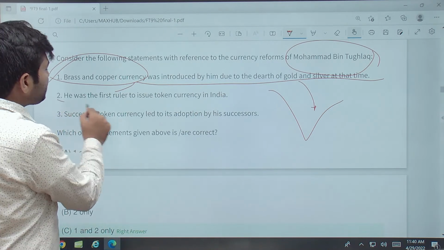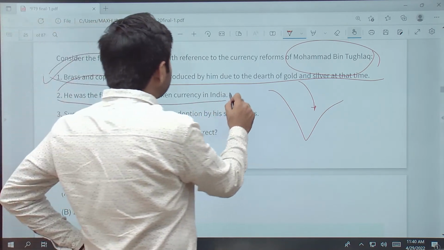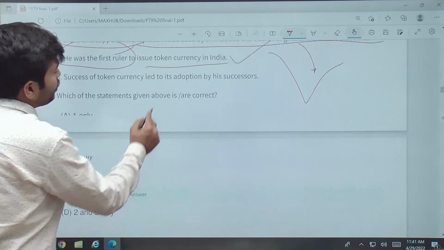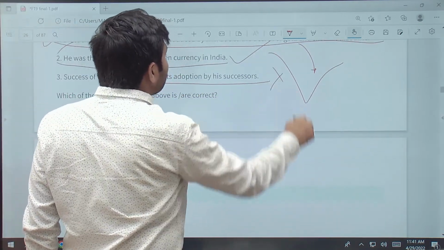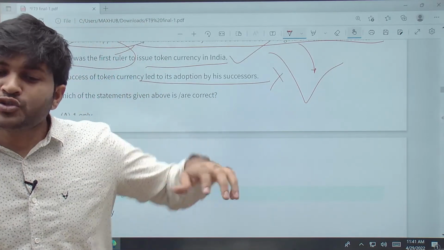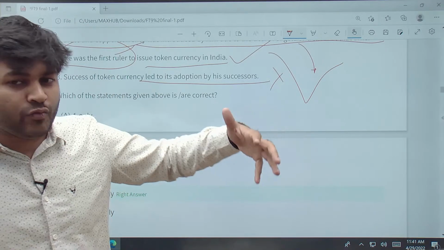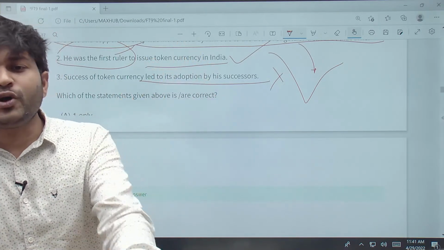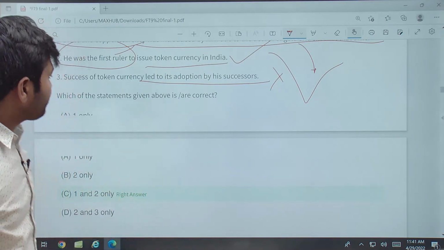Now he was the first ruler to issue the token currency. Yes, he was. Success of token currency led to its adoption by his successor. This was actually a failure. The token currency was a failure. So when MBT was replaced by FST, that is Firoz Shah Tughlaq, he cancelled all his experiments.